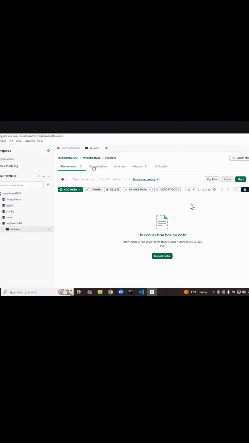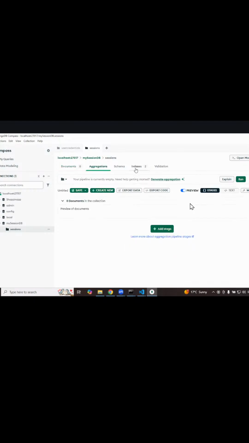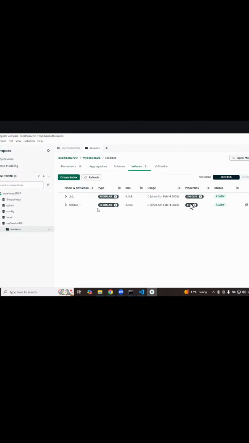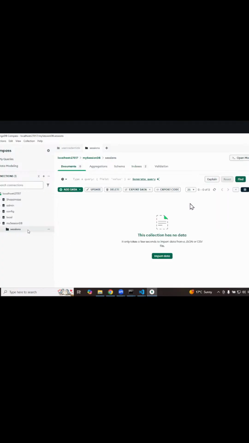No. If you go into the aggregation, not indexes, this is where the data will be stored. You can't read this data; it is the session details which are getting stored. That is the reason you go into the collection and don't see any documents. But it is using this collection to store the user session details. Your Node.js is using this MongoDB to store the user session details.